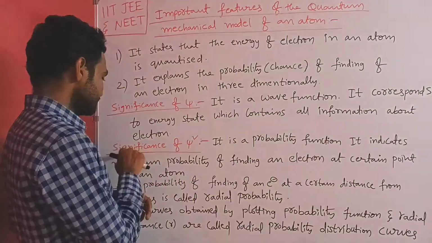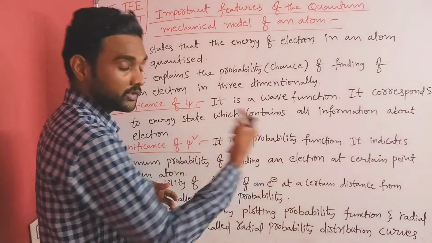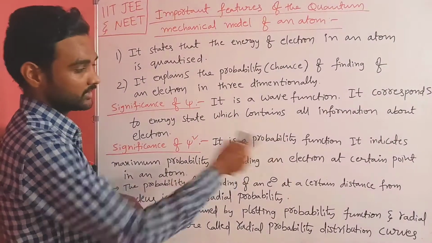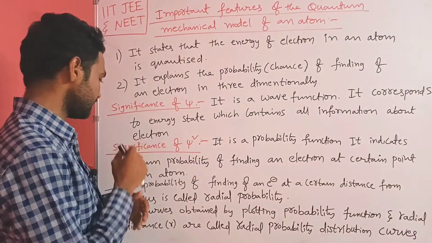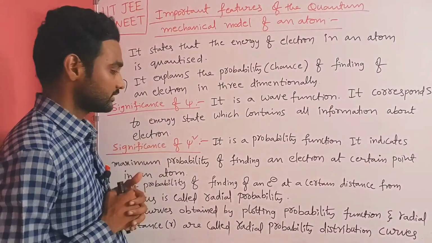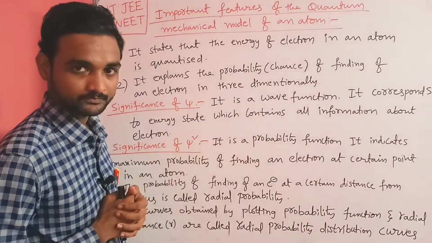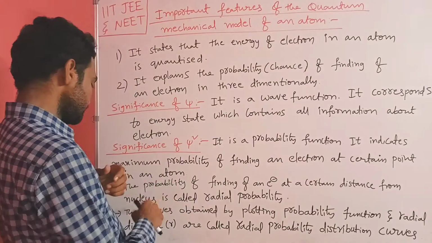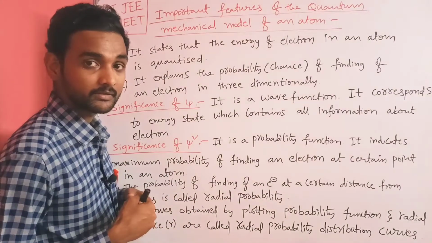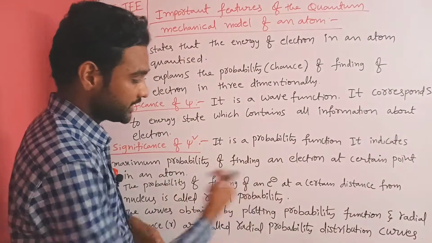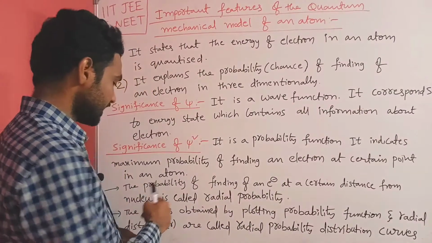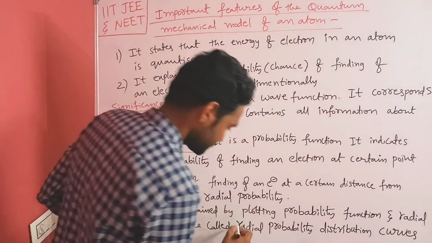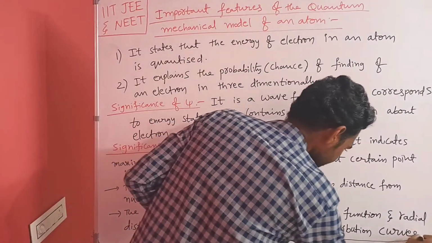Next, significance of psi square. It is a probability function. It indicates the maximum probability of finding an electron at a certain point in an atom, called psi square, probability function. See, next, the probability of finding an electron at a certain distance from the nucleus is called radial probability. The curves obtained by plotting probability function and radial distance are called radial probability distribution curves. These curves are very important, you have to see. Okay.